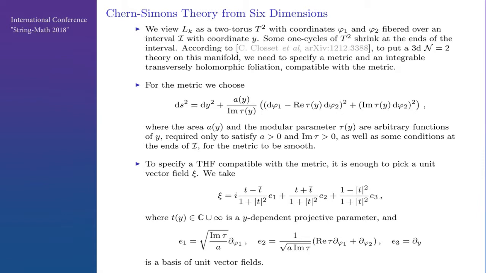So let's choose the metric like this. This is just a torus fibered over an interval where the area and the modular parameter depend on y in an arbitrary way, with the only constraint that a is positive and Im tau is positive. And also there should be some conditions at the ends of the interval for the metric to be smooth. To specify a THF compatible with the metric, it is enough to pick a unit vector field. The idea is that we essentially define complex structures on the planes orthogonal to this vector field, and we define them such that the metric in those orthogonal planes is Hermitian with respect to this complex structure.